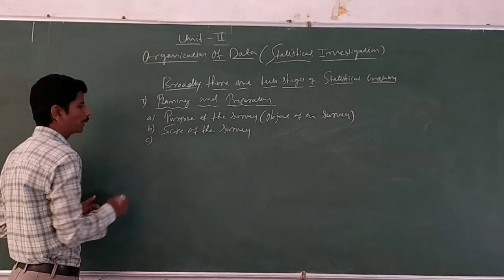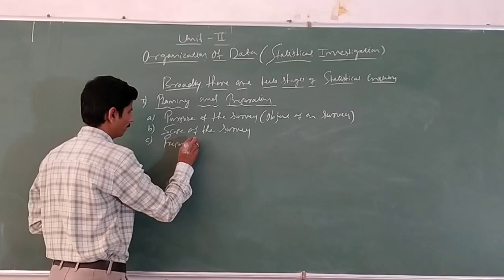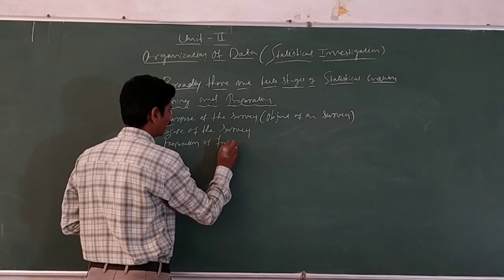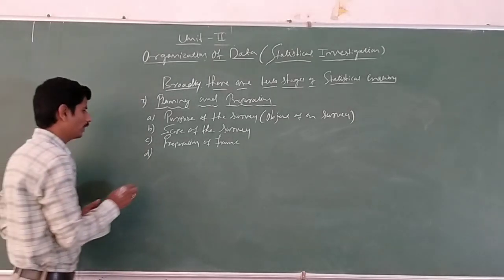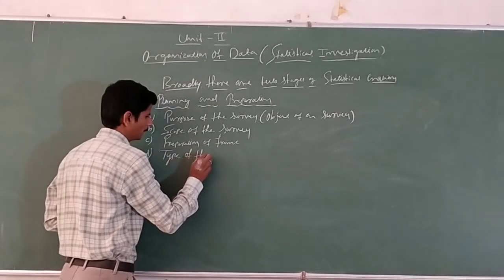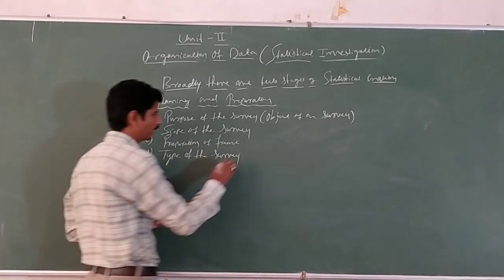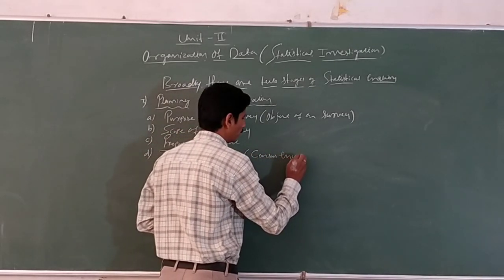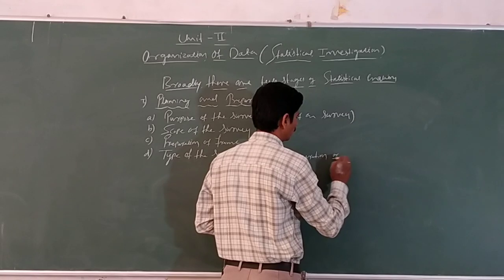Third one, preparation of frame. Fourth one, type of the survey. There are totally two types: one is census enumeration, or sample survey.